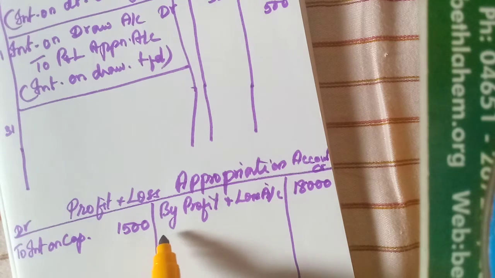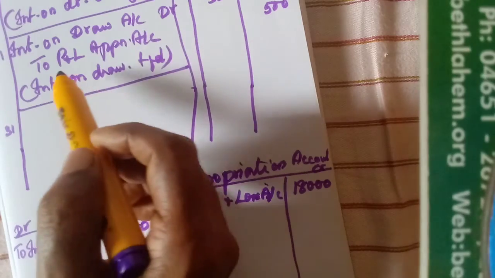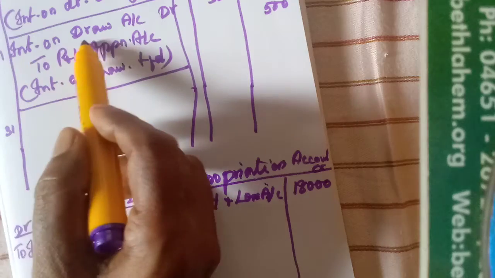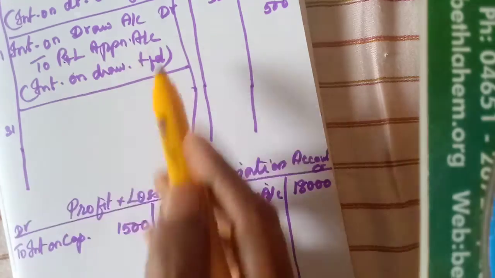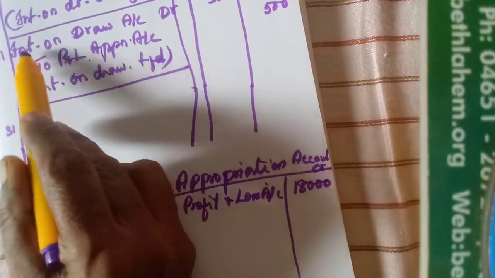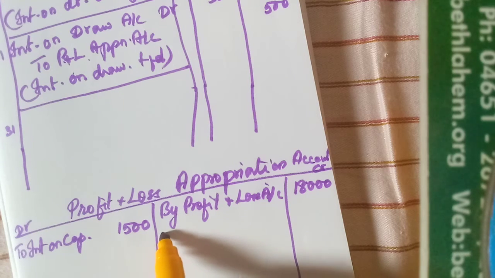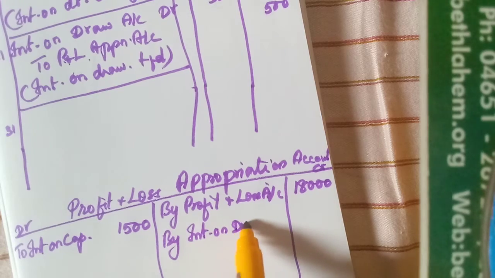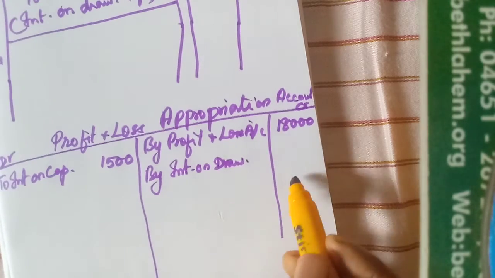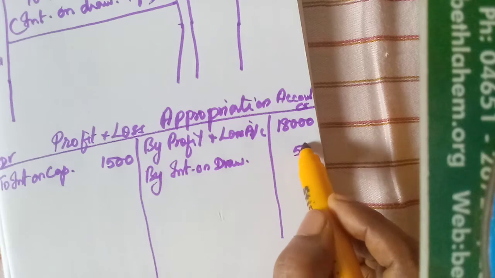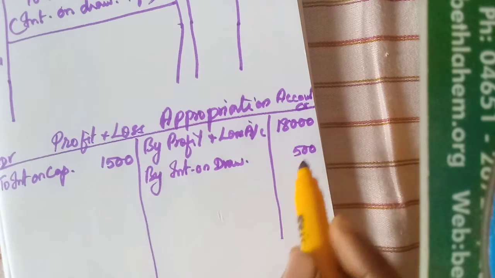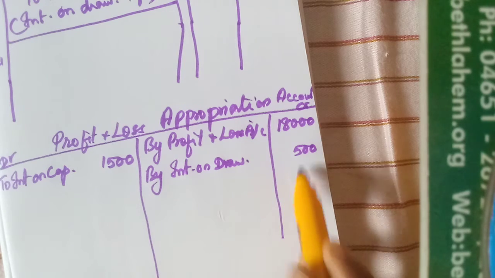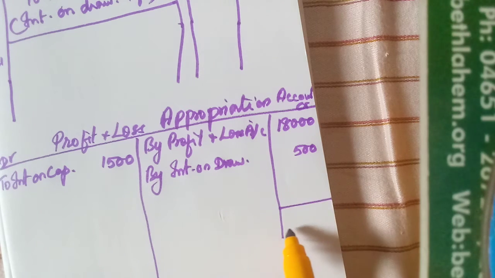Then next one here. Profit and loss appropriation account credited by interest on drawings. So the profit and loss appropriation account is credited, so on the credit side, by interest on drawings. How much? 500. So only two items. Now we should find out the profit or loss. Here only more, isn't it? So 18,500.